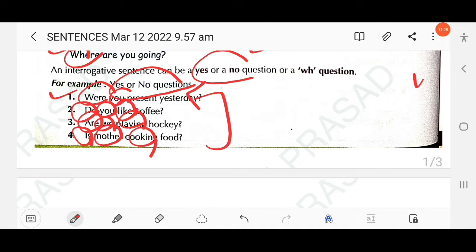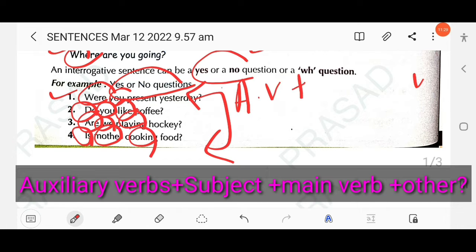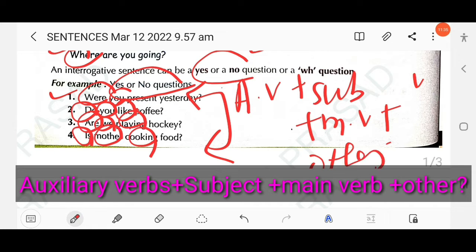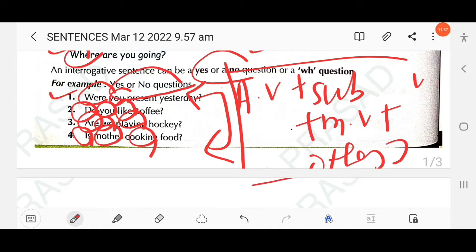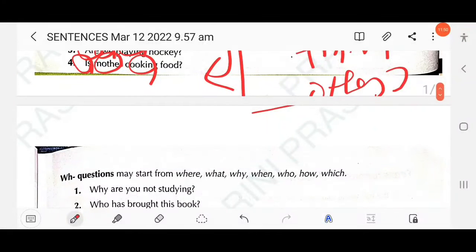So what structure do you find here? Auxiliary verb plus subject plus main verb plus other. This structure is followed in each sentence: auxiliary verb first, then subject, then main verb, then others. This is the yes/no question. Clear? You know the structure of a yes/no question.